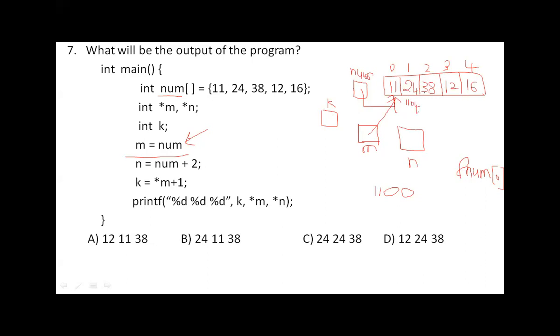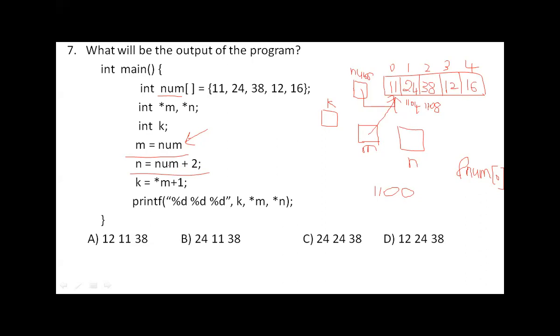Okay. Then what is the next element address? It is nothing but 1108, assuming each integer takes 4 bytes. So this element address is 1108. But when you write an equation like this, n is equal to num plus 2, it is nothing but pointer arithmetic here.